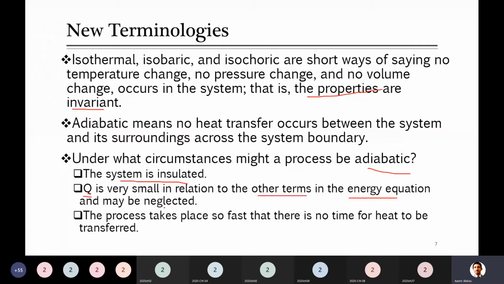The third one is, for example, when your process takes place so fast that there is no time for heat to be transferred to the surrounding. In chemical engineering, we study a lot of such systems in which the process takes place so quickly that we say there is no exchange of heat with the surrounding. Do you remember, I think I taught you one thing called wet bulb temperature, and at that time we discussed that there is no exchange of heat with the surrounding.